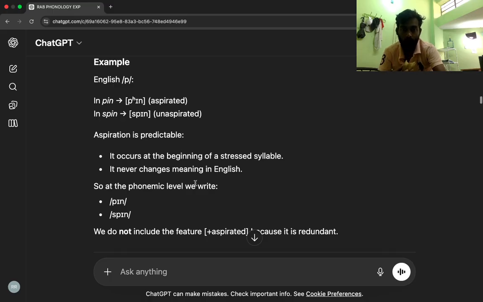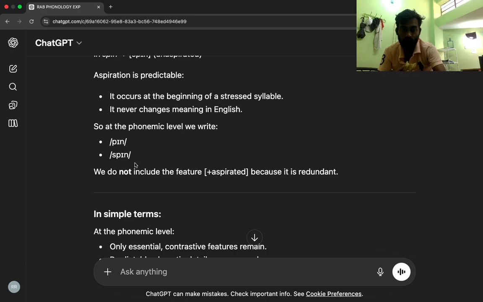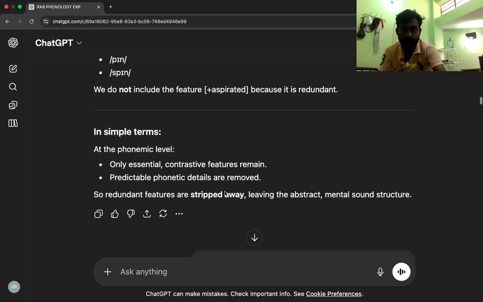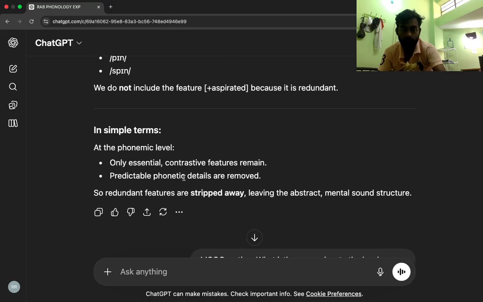So at the phonemic level we write, slash pin slash, slash spin slash. We do not include the feature, plus aspirated, because it is redundant. In simple terms, at the phonemic level, only essential, contrastive features remain. Predictable phonetic details are removed, so redundant features are stripped away, leaving the abstract, mental sound structure.